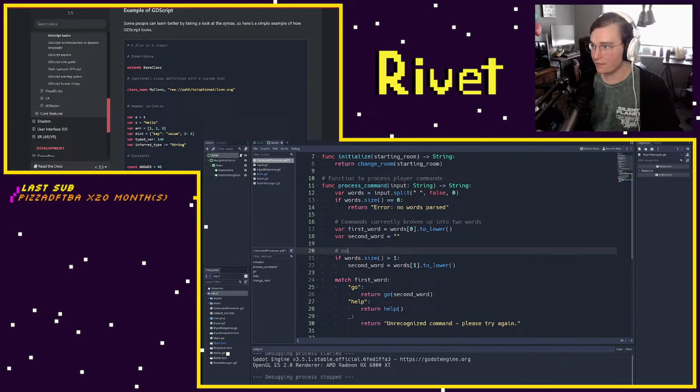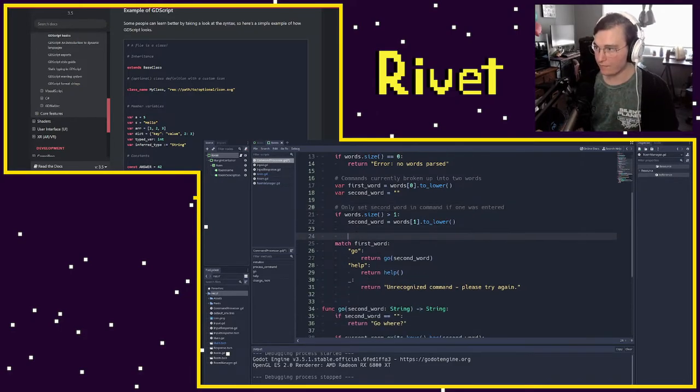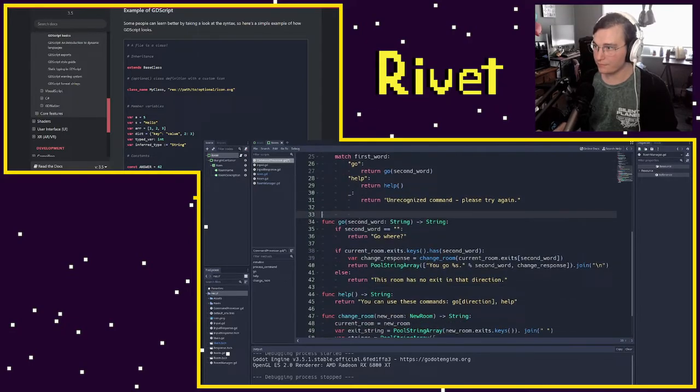Only set second word in command if one exists, if one was entered. Commands. Func go. Function. Handle player movement.